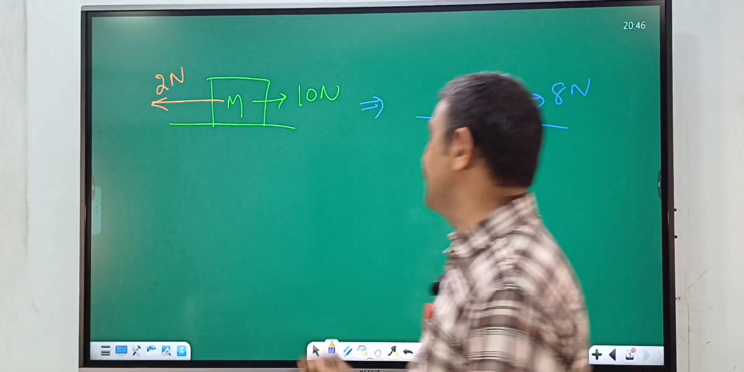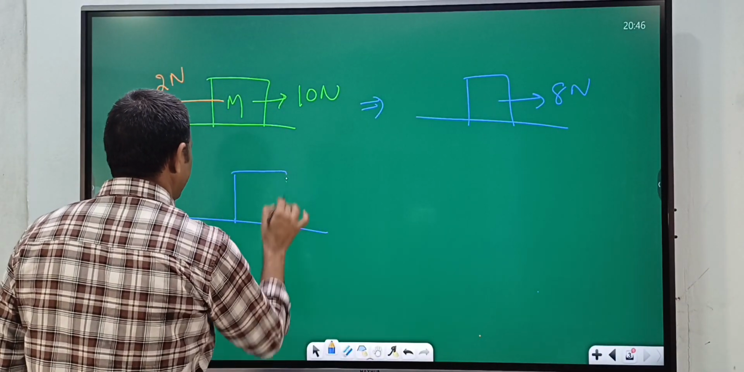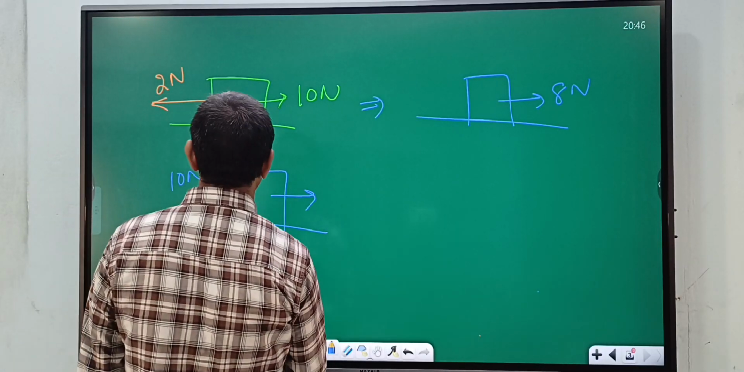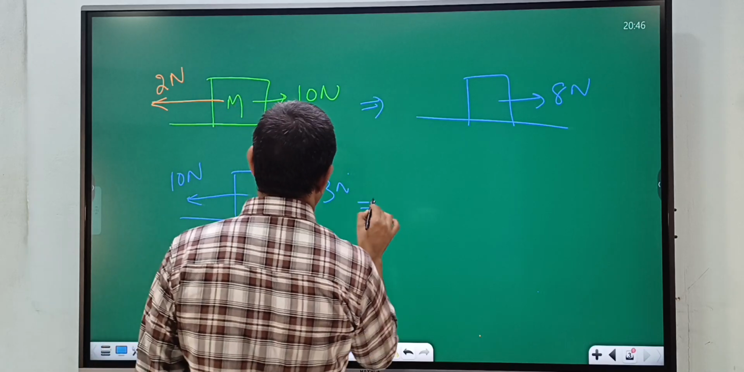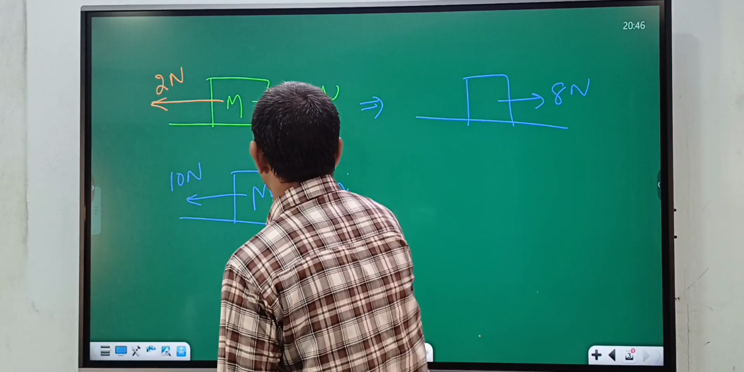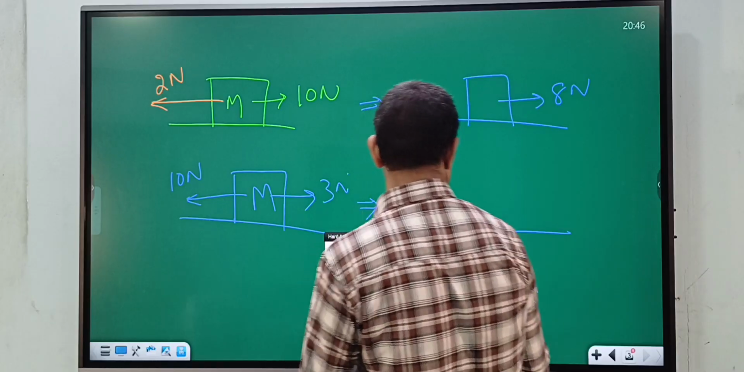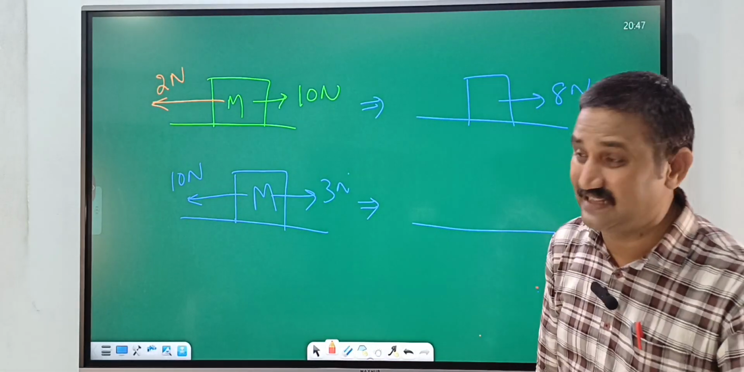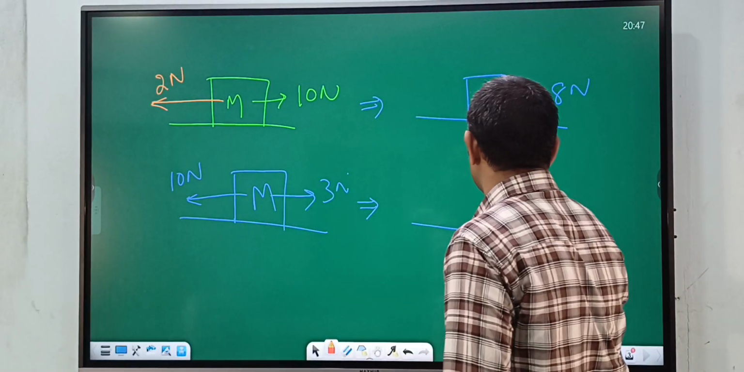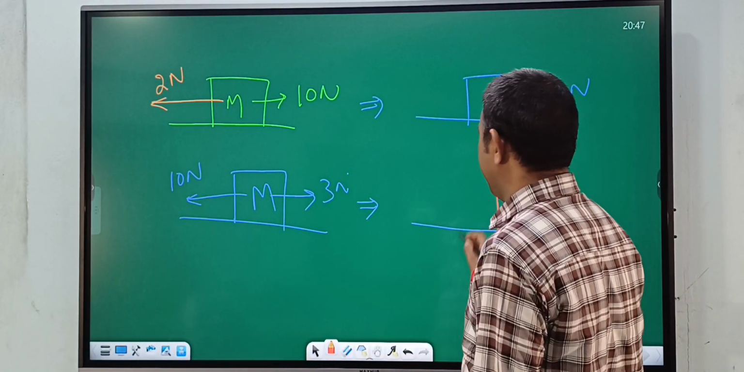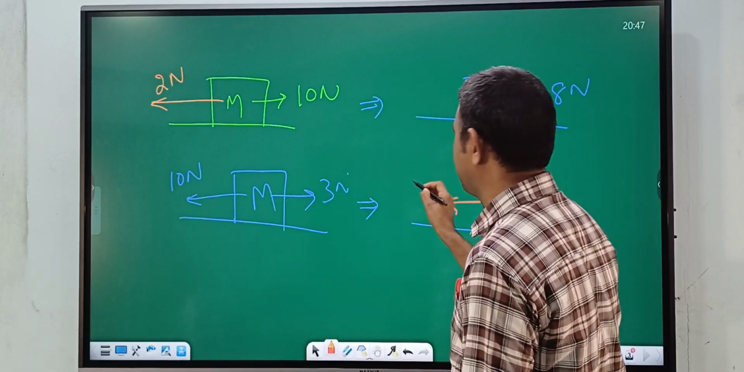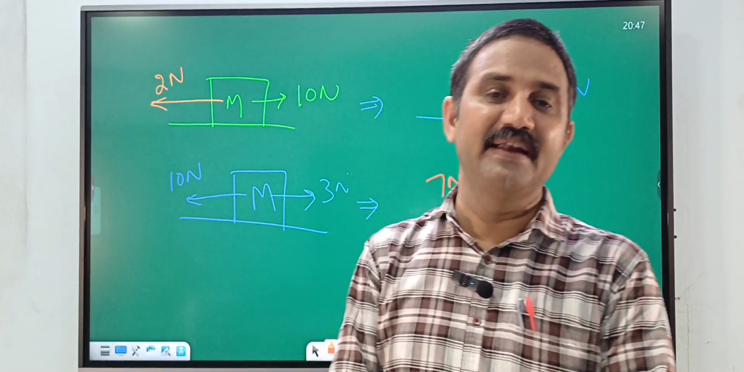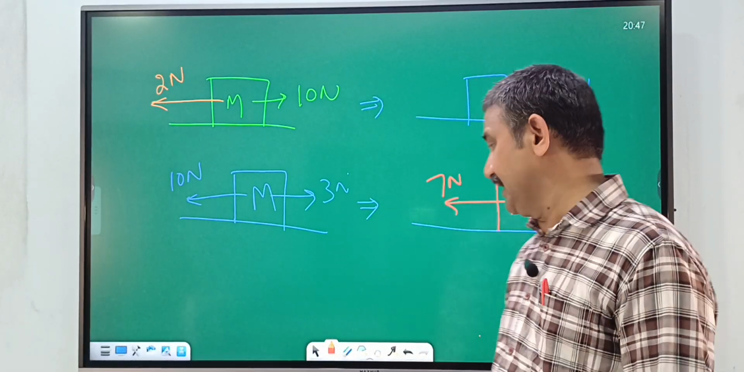The resultant is acting towards the 10 Newton force. And similarly, suppose towards the left a 10 Newton force is acting, and towards the right a 3 Newton force is acting. Now in this case, what is the resultant vector magnitude? Because this magnitude is greater than this magnitude, the resultant is 10 minus 3, acting towards left. So 7 Newton is the resultant vector magnitude. This is the case when theta is equal to 180 degrees.